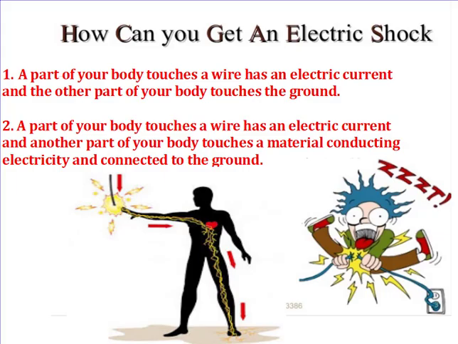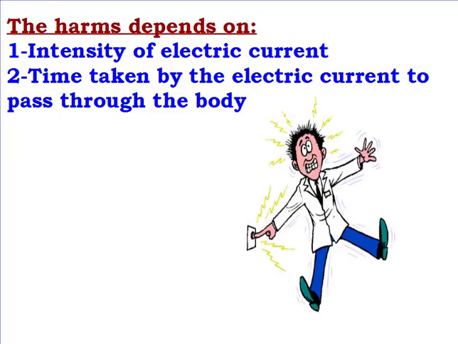Okay, as we said, the electric shock may be a weak one that just causes a tingling sensation, but sometimes it's very hard. The severity of the electric shock depends on some factors, such as the intensity of the electric current and the time taken by the current to pass through your body. What's the meaning of intensity? Intensity means strength. How strong is the current? Is it a strong one or a weak one?